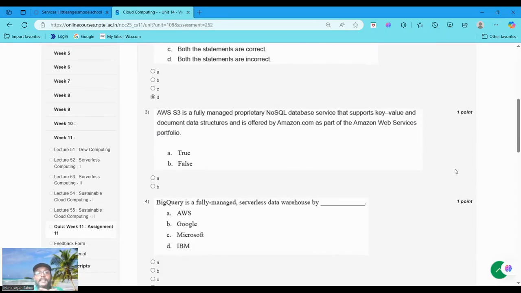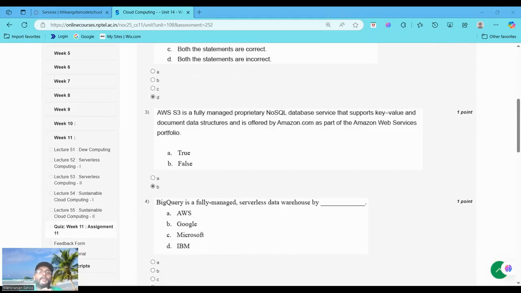AWS S3 is a fully managed proprietary NoSQL database service that supports key-value and document data structures and is offered by Amazon.com as a part of Amazon Web Services. Is it a true or false statement? Completely, it is a false statement. Question 3, option B. Why is this a false statement?